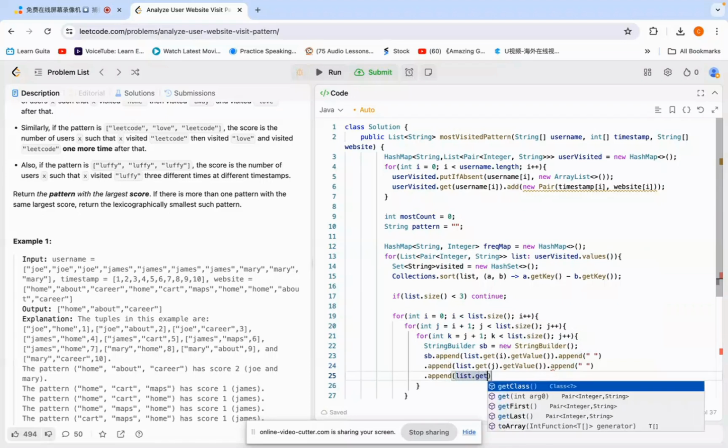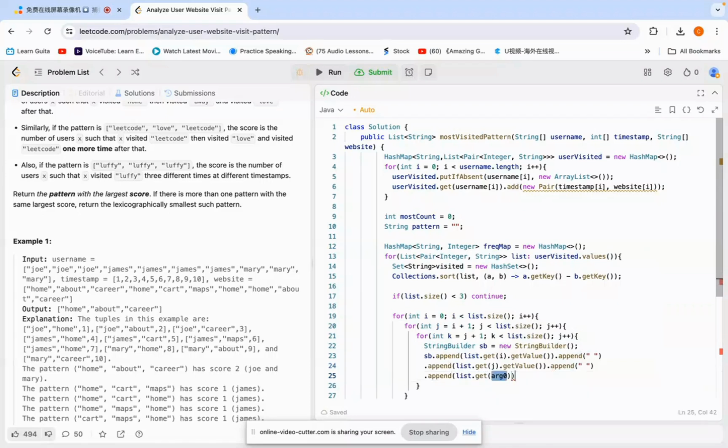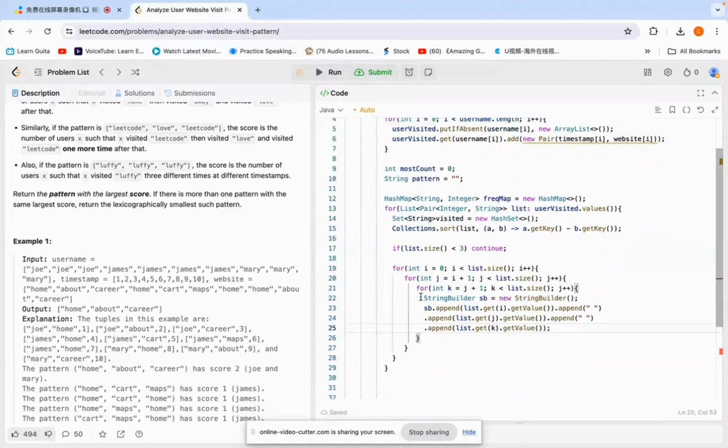So list target in the k target. Now we finish the permutation. Now next step we need to create this one string.